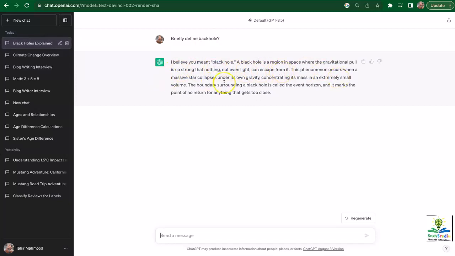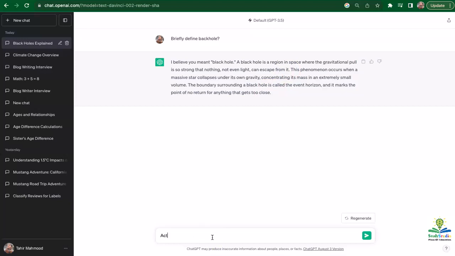This phenomenon occurs when a massive star collapses under its own gravity, concentrating its mass in an extremely small volume. The boundary surrounding a black hole is called the event horizon and marks the point of no return for anything that goes too close. So it provides a very brief, condensed definition of what the word black hole means in 3 sentences.